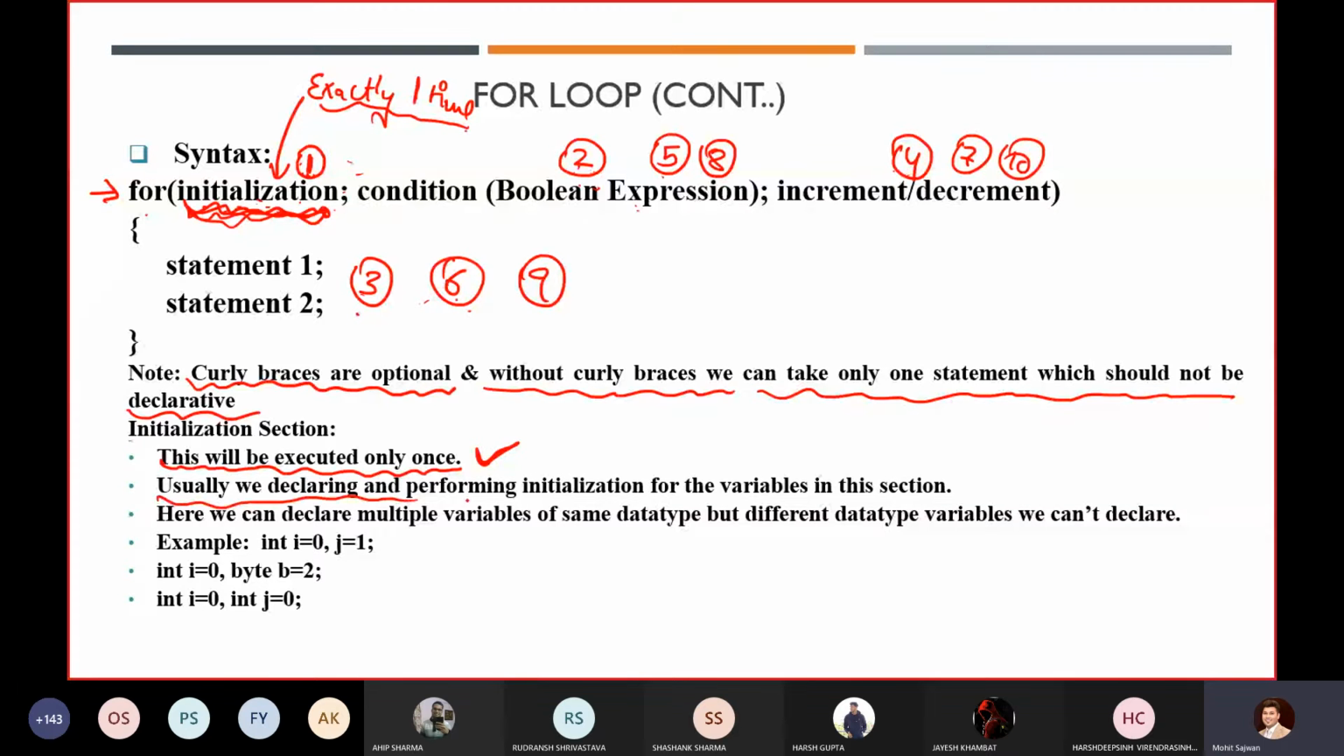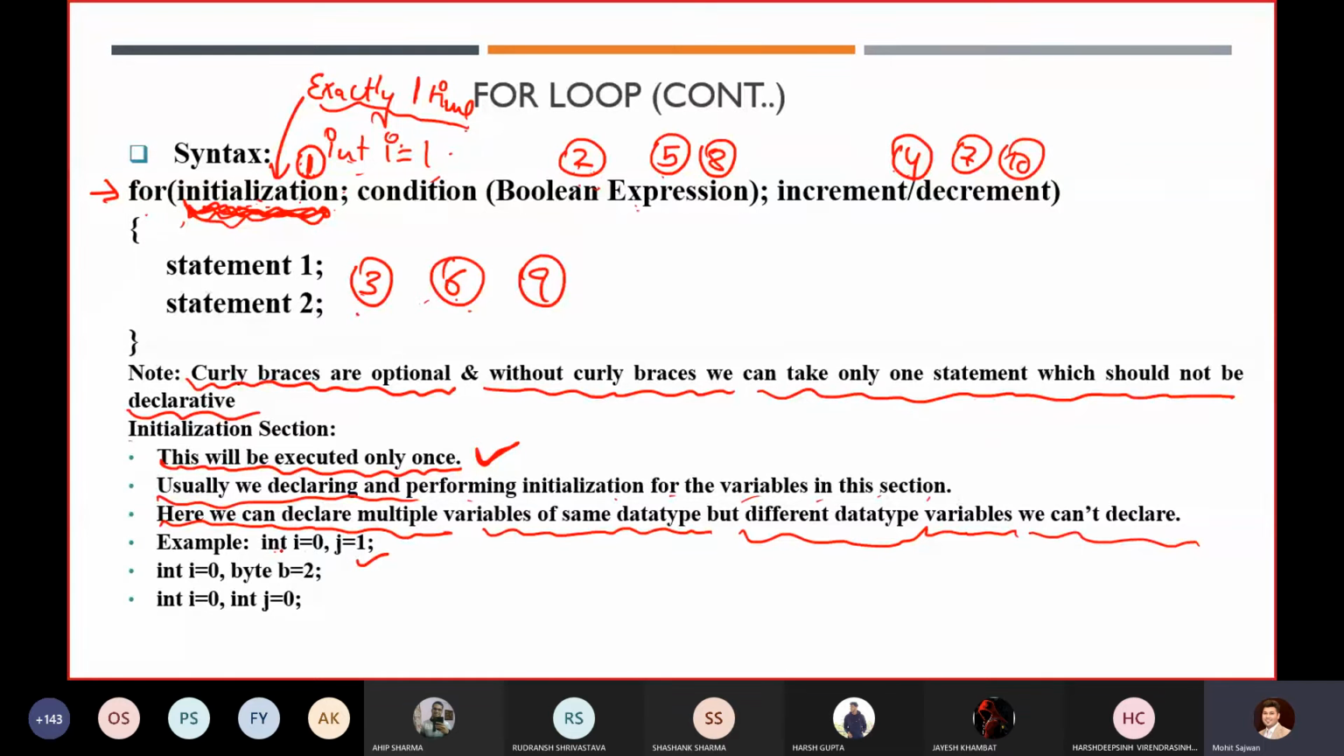Usually, we declare and perform initialization of the variable in this section. Generally we initialize some variable over there, like int i equals 0, or 1, or 2, whatever the variable we want. Now this thing is again very important. Here we can declare multiple variables of the same data type, but different data type variables we cannot declare. Always remember, in the initialization step of your for loop, you can declare multiple variables.